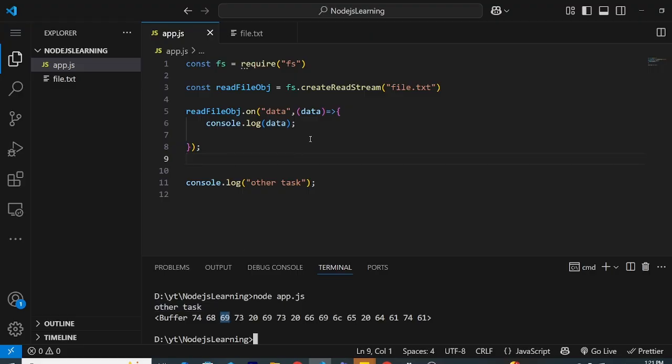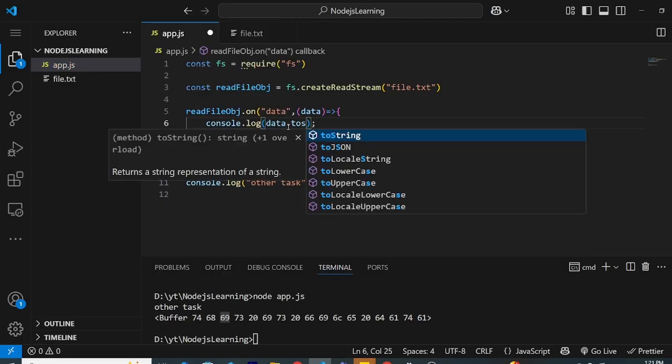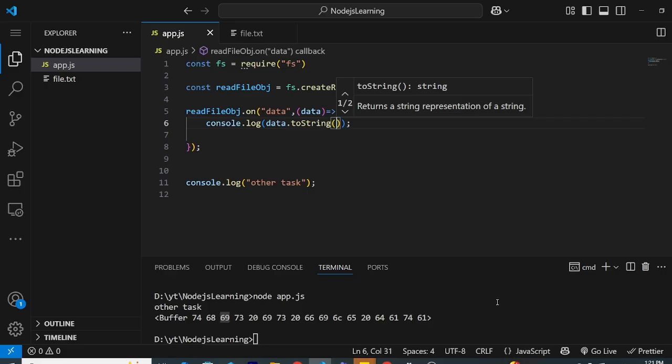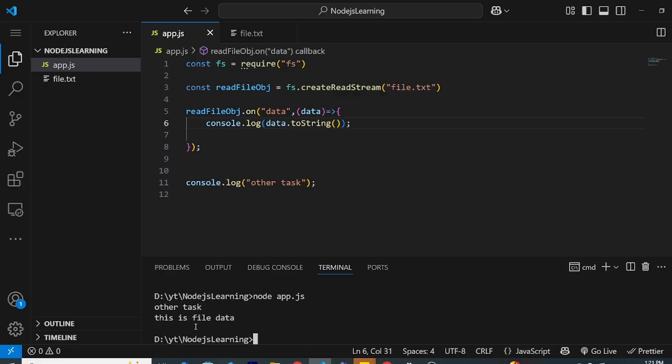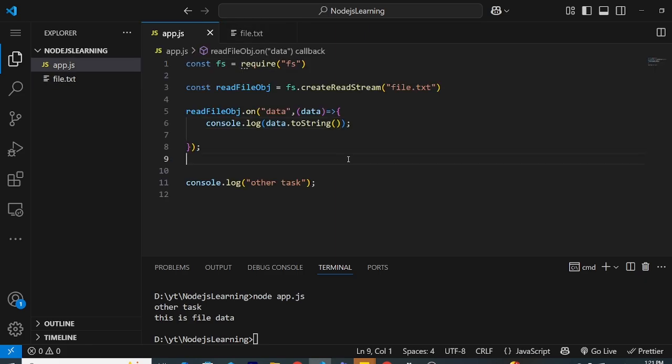And this is a buffer. By default it comes as chunks, like a buffer. So in order to convert it to the actual data, we can call toString, and it will print our actual data. This is the file data which is coming from this file. This is file data. I think you get that idea.